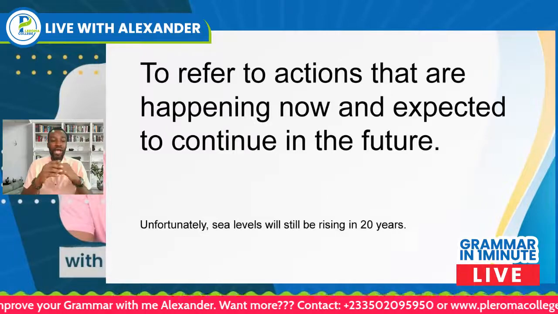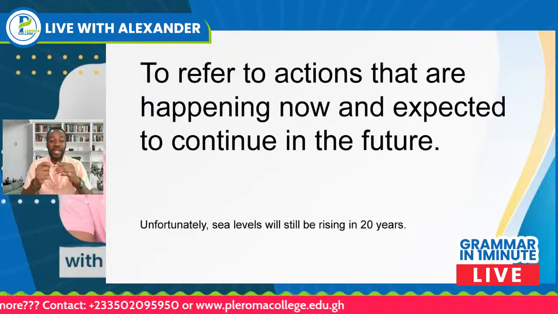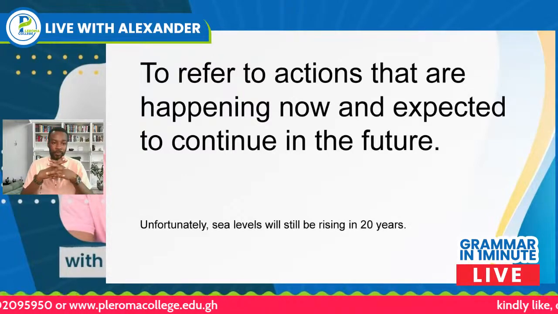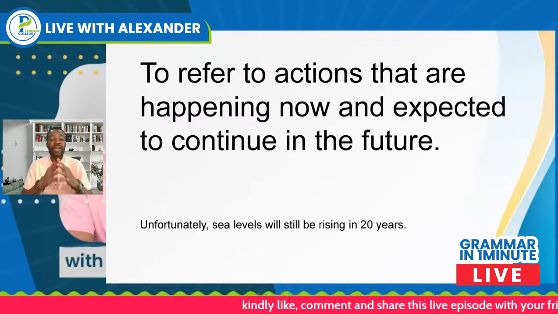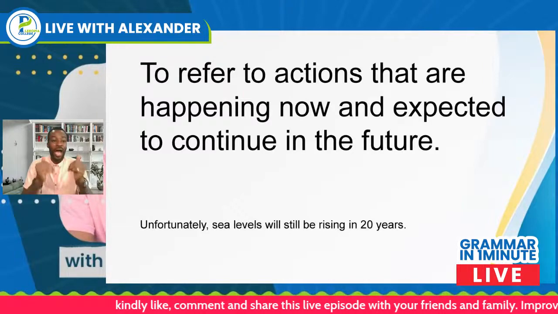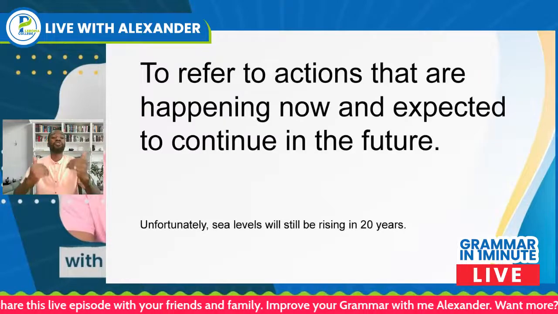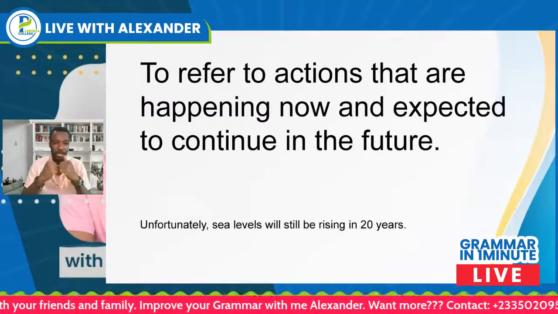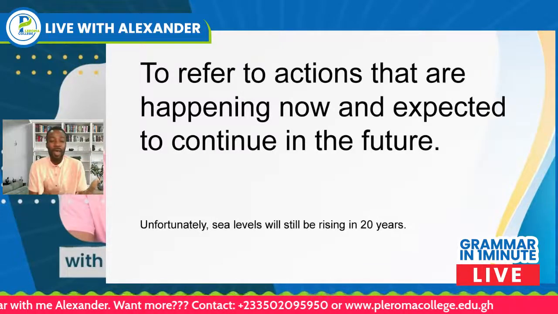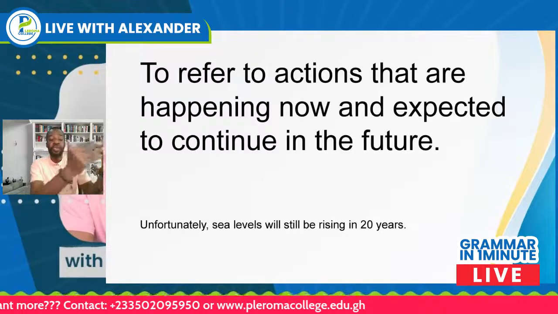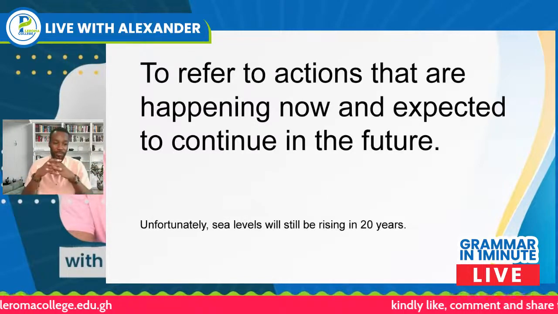For example, unfortunately, sea levels will still be rising in 20 years. Meaning that as at now that I'm speaking, sea levels are rising and they will continue to rise for the next 20 years. So in referring to an action that is happening now and expected to continue in the future, we use the future continuous tense.